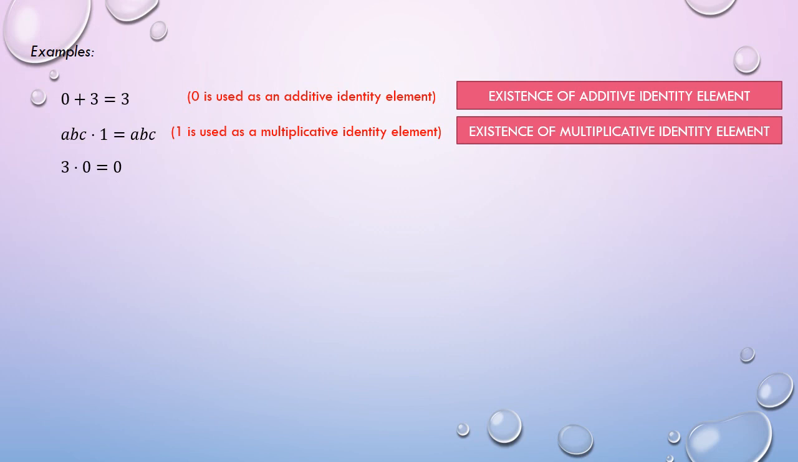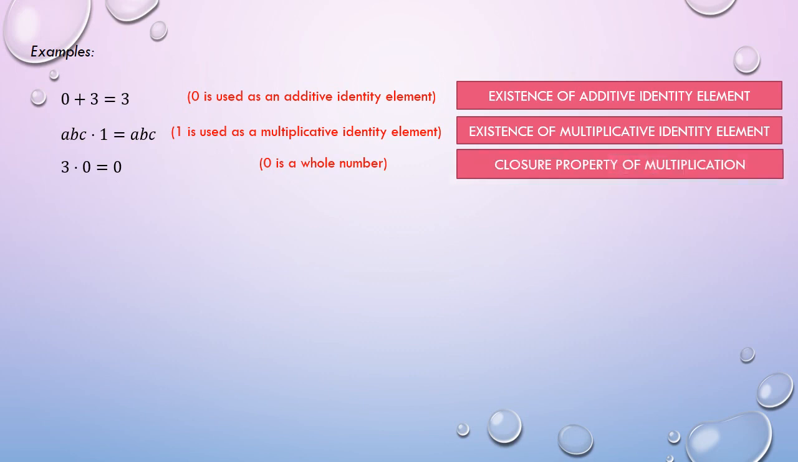But we all know that 3 and 0 are both real numbers. Therefore, the product they produce is also a real number, for 0 is classified as a natural number. Hence, the correct property for this one is closure property of multiplication.